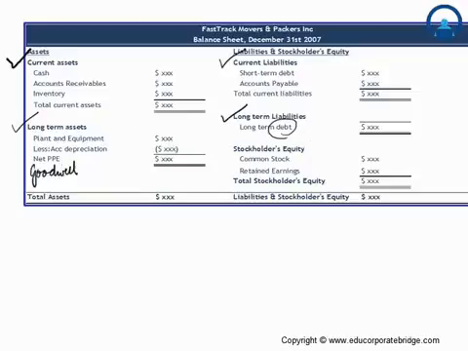So one item which is still left when we are looking at the balance sheet is basically the shareholders equity section, and from the point of view of shareholders, in fact this is the most important section. So let us now look at what shareholders equity actually means. Now before we proceed, let's revisit the balance sheet again.